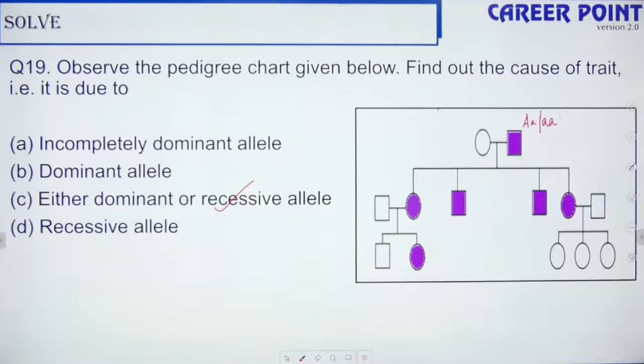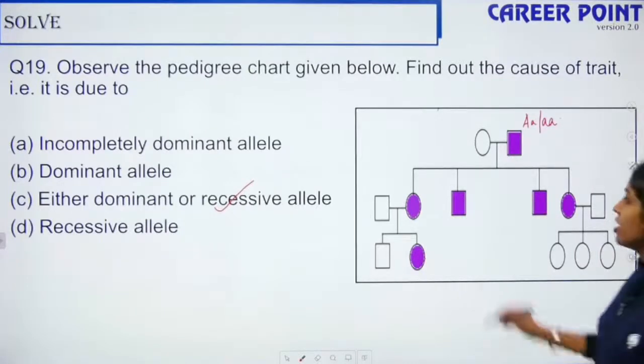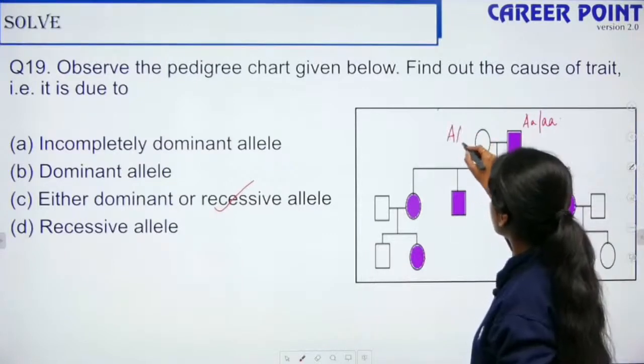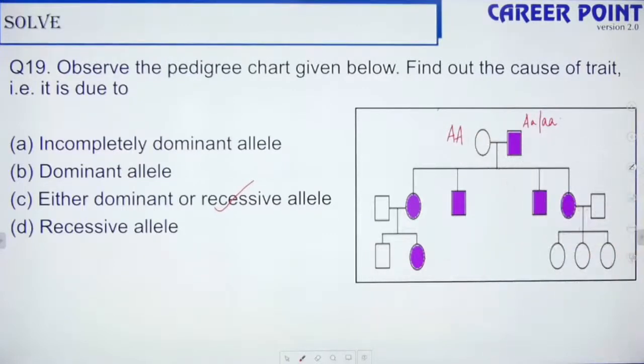So please follow all the generations. Okay. So the mother is normal. So we do not know, right? So we are assuming. So please put it and then check properly. Yes, it can be neither dominant nor recessive.